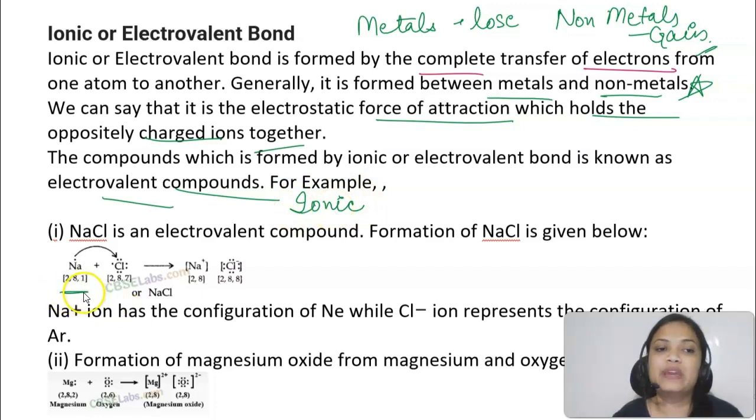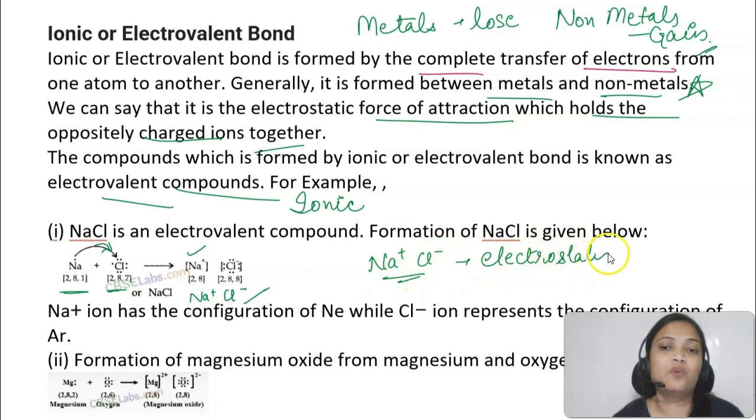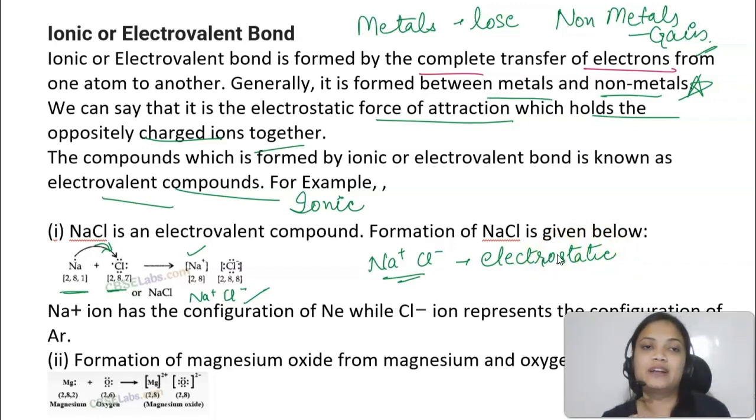So sodium is 2,8,1, chlorine is 2,8,7. If sodium donates one of its electrons to chlorine, sodium will form a positive ion that will be stable, and chlorine forms a negative ion that would be stable. So these sodium and chloride ions will be held together by electrostatic forces. They are not forming any molecule, but they are forming ions which will be held together by electrostatic forces of attraction, and they will be forming a lattice structure.